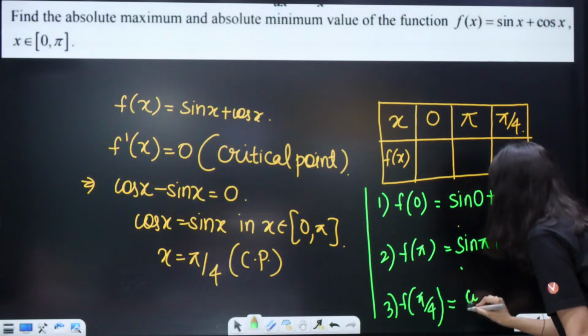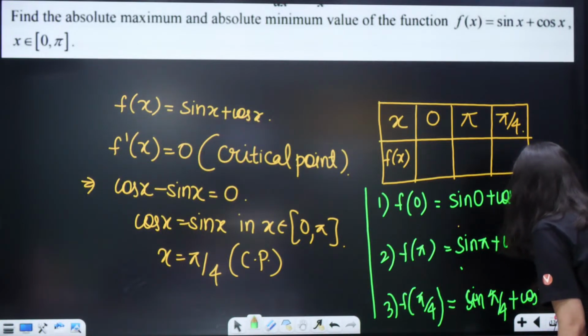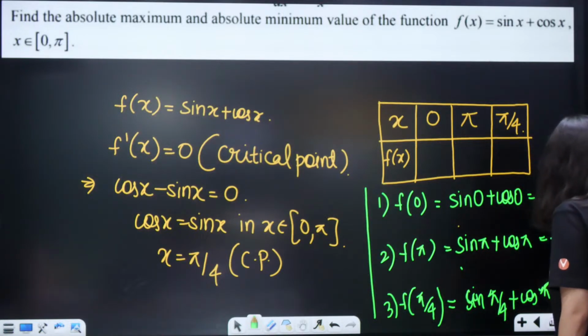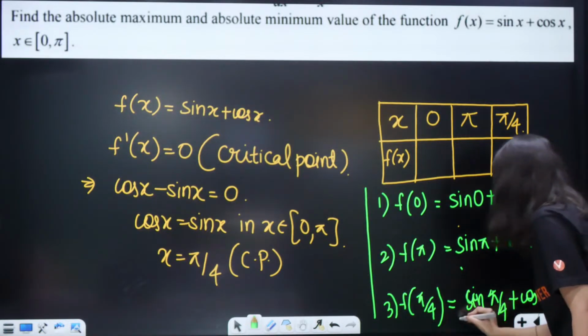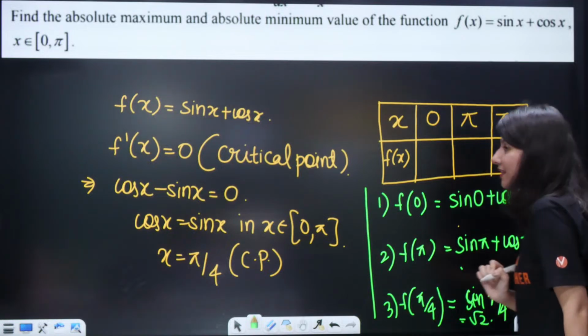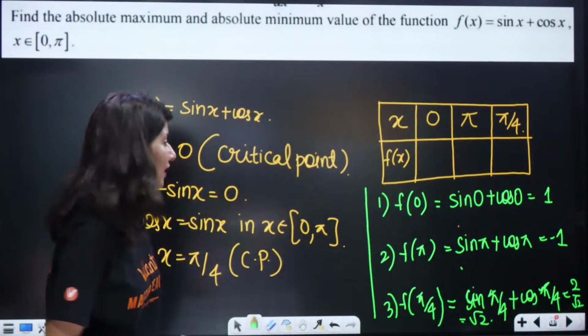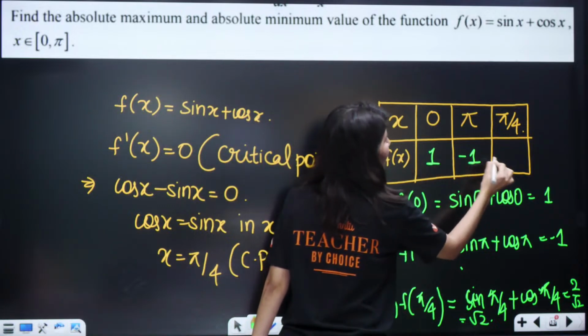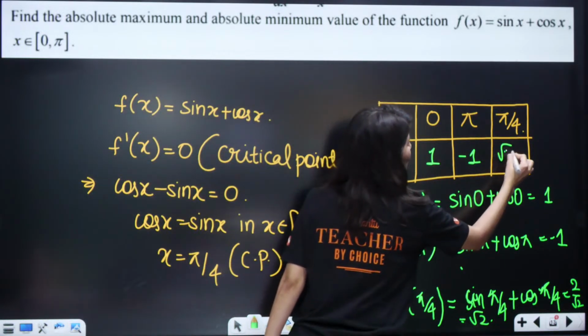F of pi by 4 is sin 45 degree plus cos 45 degree. So this is going to be 1 by root 2 plus 1 by root 2, which is 2 by root 2, and if you rationalize, it will become root 2. So now let me write the values. F of 0 is 1, f of pi is minus 1, and f of pi by 4 is root 2.